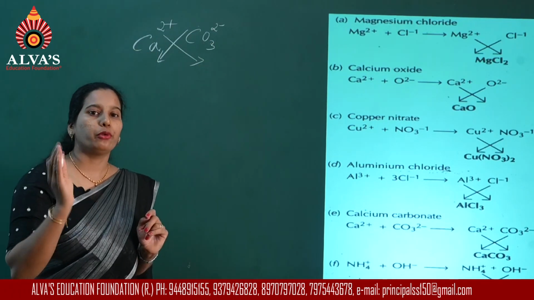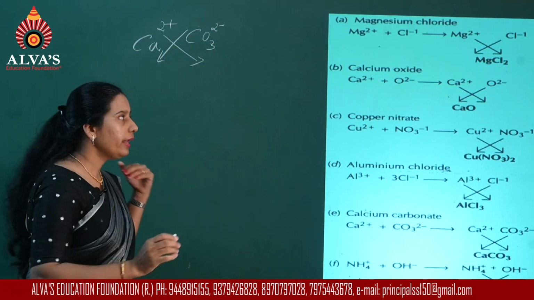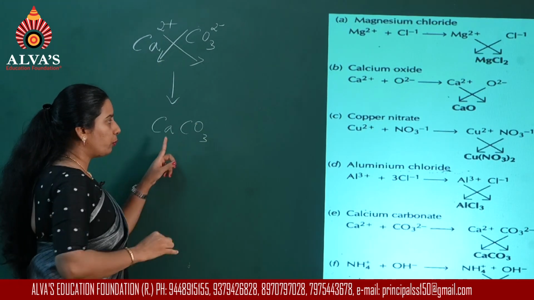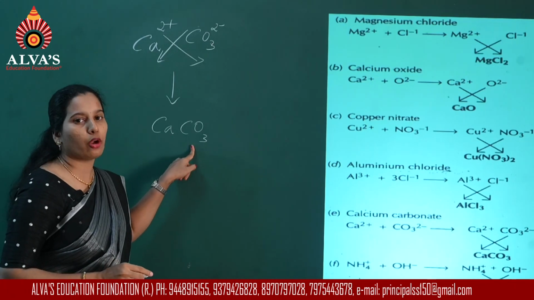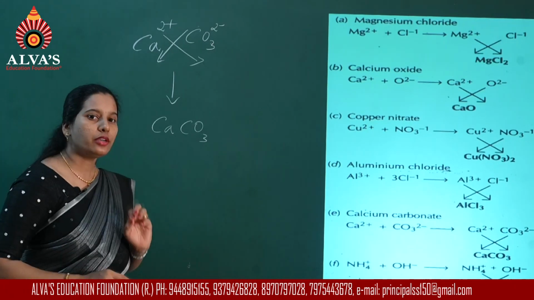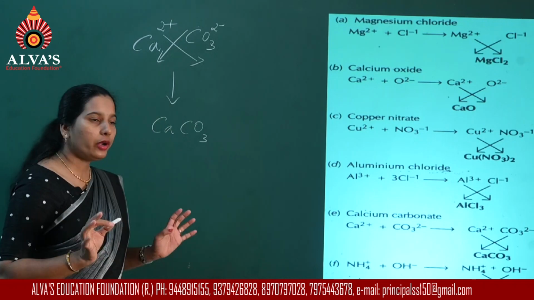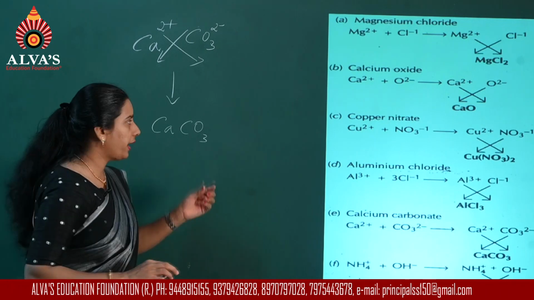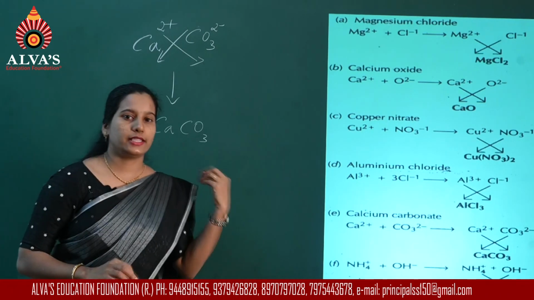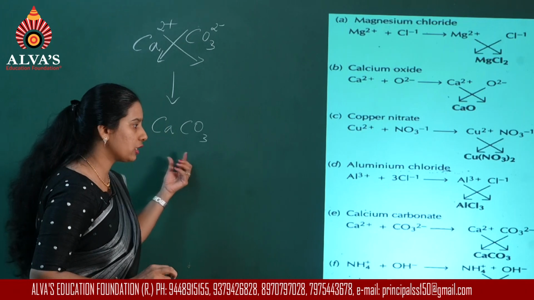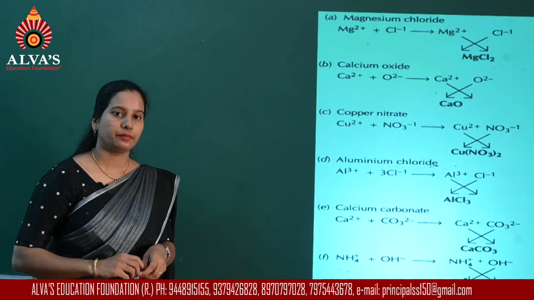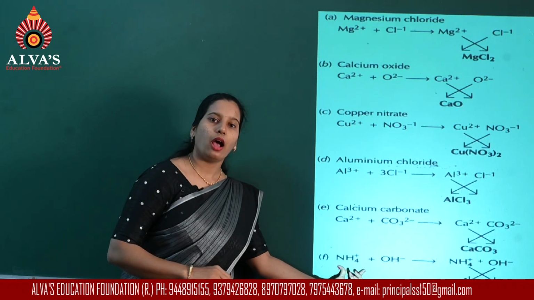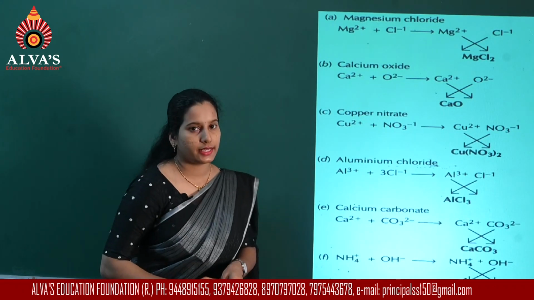So, you have to remove the common number and then write the formula. Now, is it required to put the bracket for the polyatomic ion? Here it is not required because we don't have any number written as the subscript. So, the final formula is written as CaCO3, calcium carbonate.